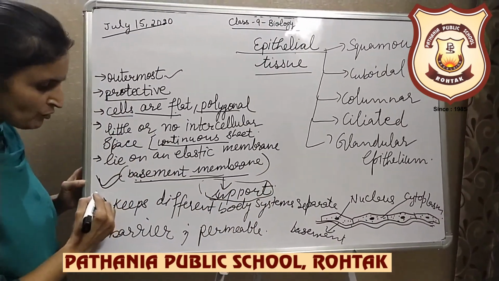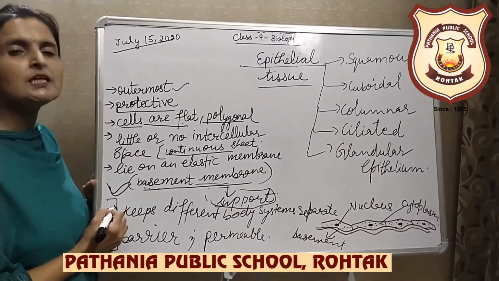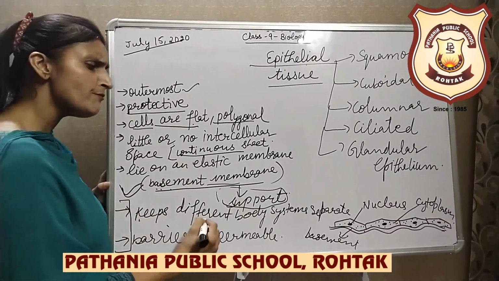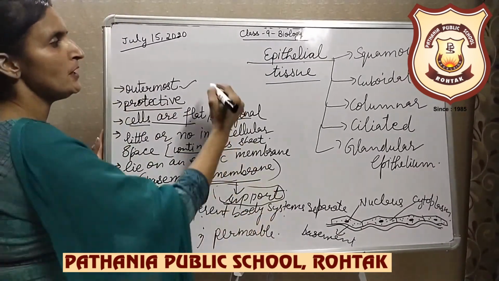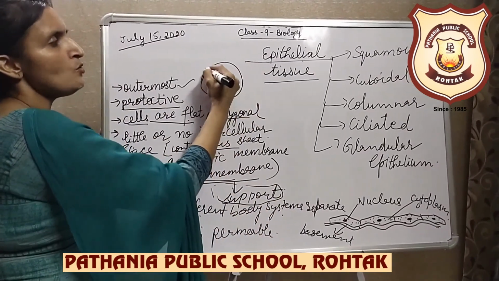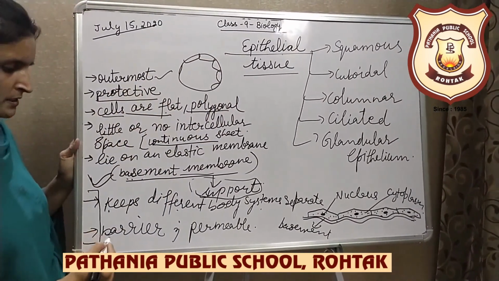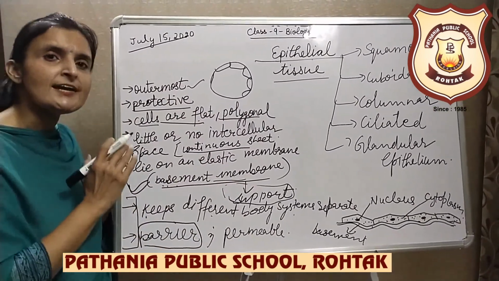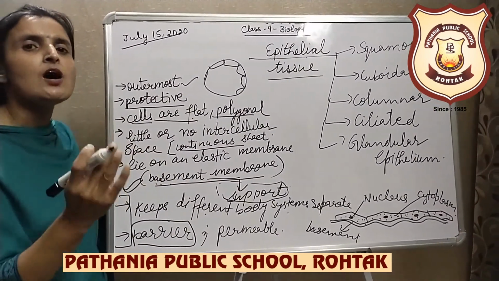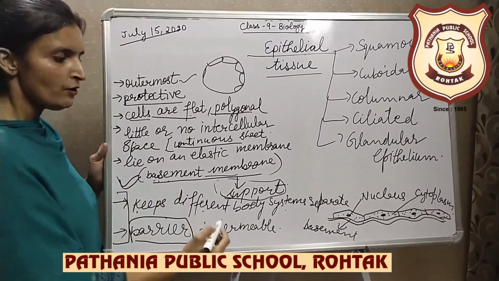Now comes the function of this epithelial tissue. The epithelial tissue keeps different body systems separate because it forms the outer covering of most of the body organs. Since it acts like a barrier, it allows the exchange of gases and the transport of substances between two or more organs.